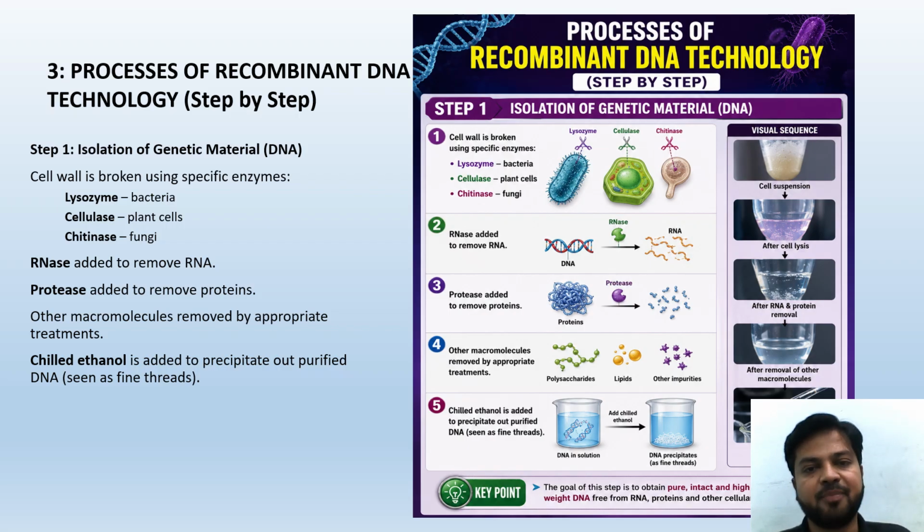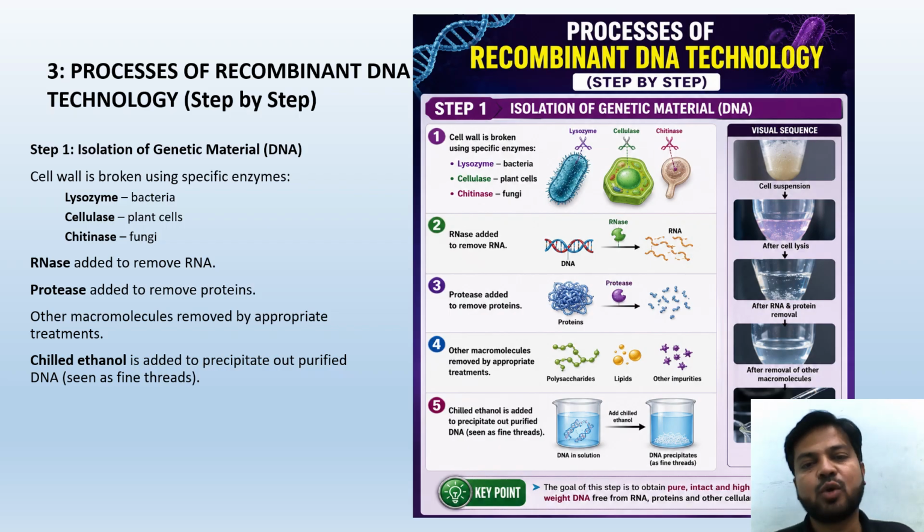The cell wall is broken using specific enzymes. We use lysozyme for bacteria, cellulase for plant cells, and chitinase for fungi. That's how we are going to break the cell wall. For different organisms, we use different enzymes. For bacteria, lysozyme. For plant cells, cellulase. And for fungi, it is chitinase.